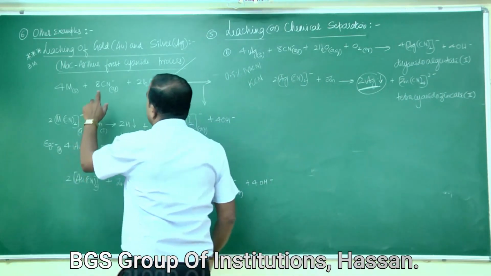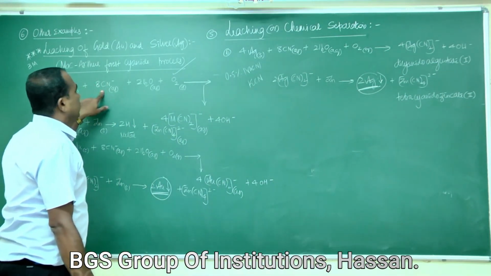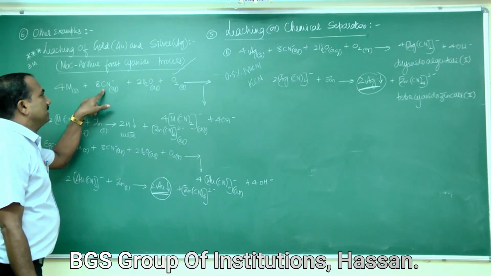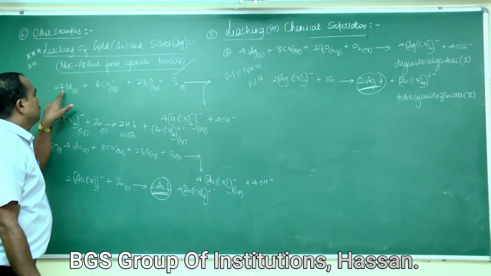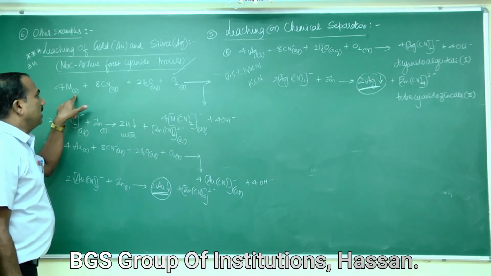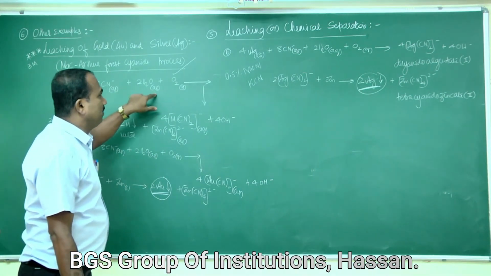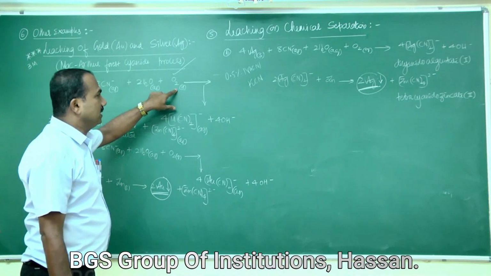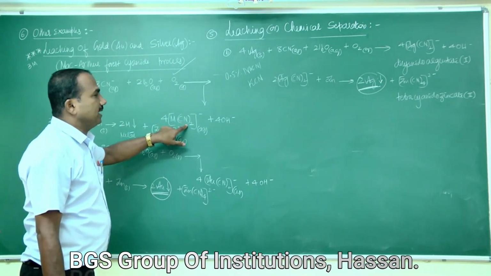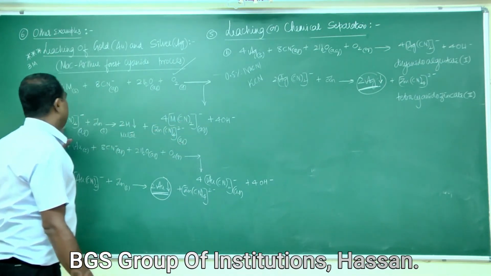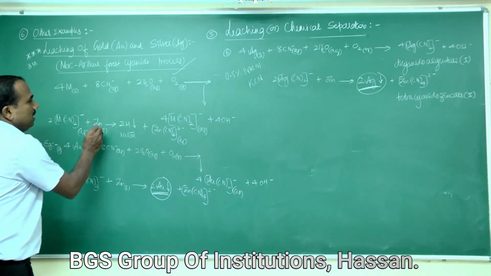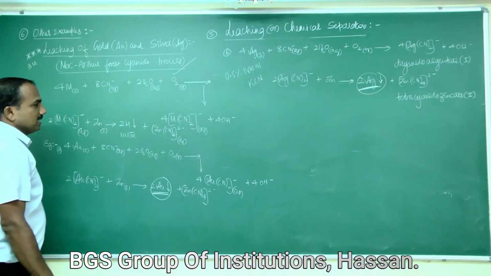We have written it in ionic form: instead of NaCN we have taken CN⁻, Na⁺ being a spectator. So 4 metal solid, 8CN⁻ aqueous, 2H2O in the presence of air, oxygen, we get metal cyanide. The metal cyanide formed is treated with highly reactive metals like zinc or magnesium scrap.